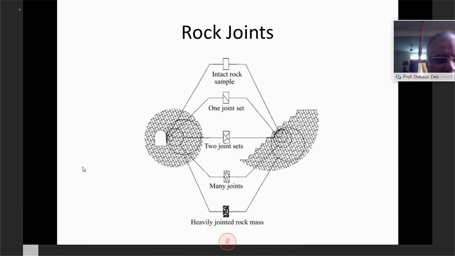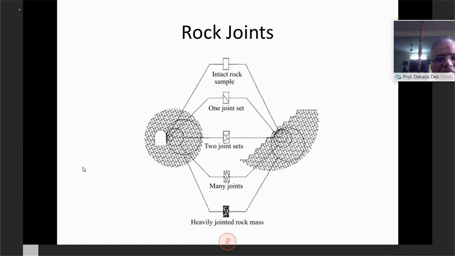Okay, so today we continue on a new topic, which is basically rock joints. I think you have probably seen rock joints several times whenever you visit a mine, tunnel, or when passing by through a highway. If you notice the side, if it is a mountain area, you will see the exposed rock, and all those rocks will have joints or some form of discontinuity.